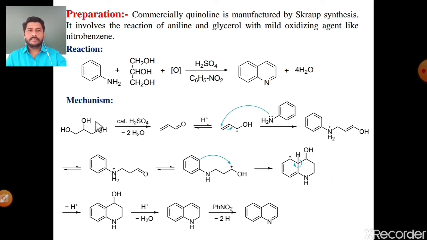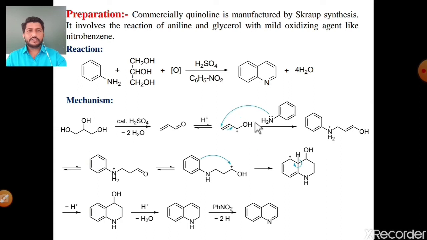In the first step, glycerol in the presence of the dehydrating agent H2SO4 gives acrolein by loss of 2 moles of water. Acrolein is an aldehyde molecule. Protonation of this aldehyde takes place, that is, this O is converted into OH, and at the same time the adjacent carbon gains a positive charge.